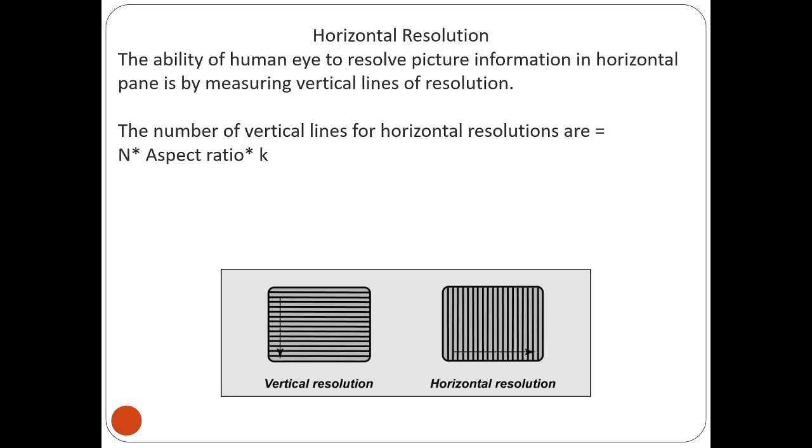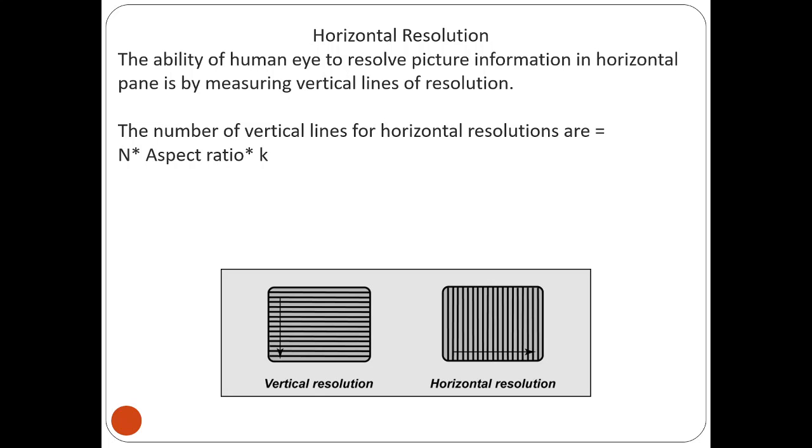Okay, so horizontally you are going from one side to another, you can say left to right. When going from left to right, we can distinguish between the vertical lines present in this plane. The ability of the human eye to resolve picture information in a horizontal plane is measured by vertical lines of resolution. It is the rate at which the system is able to change the brightness level as it passes across the vertical lines during this horizontal scanning.